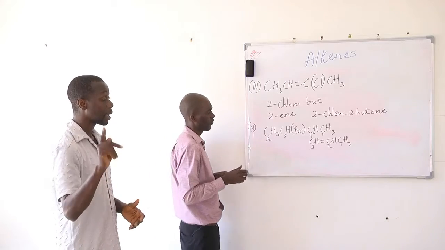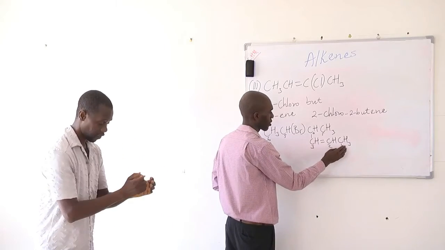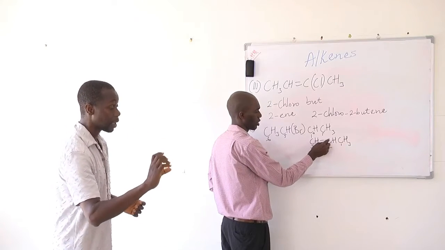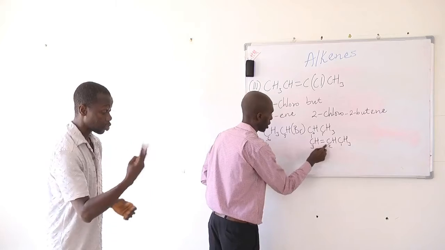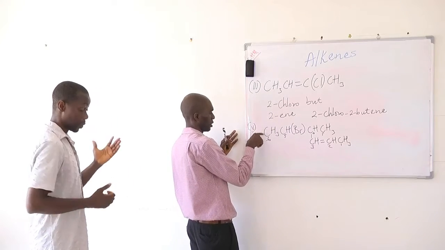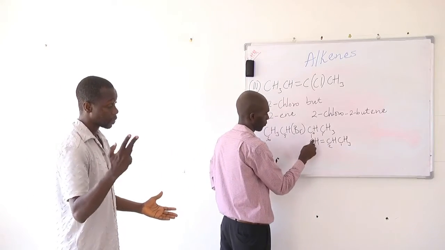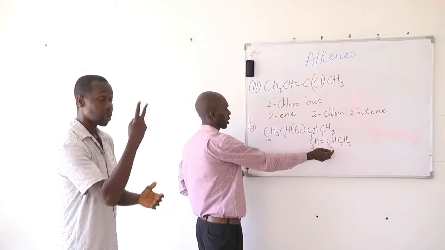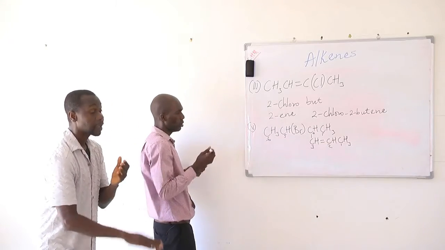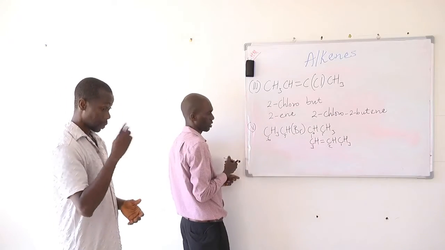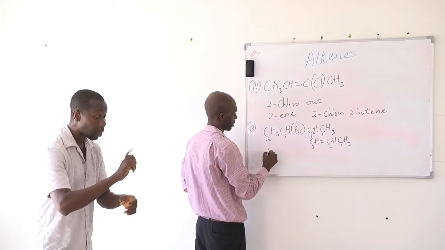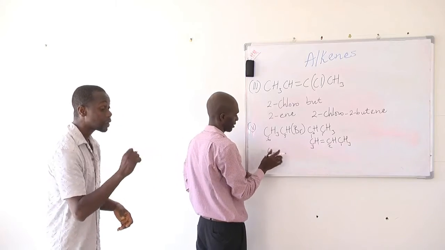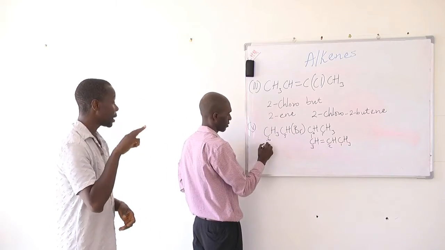And then to give the lowest number to the functional group, if we start counting from down here, the first carbon that has the double bond is carbon number 2. And if we count from our left, 1, 2, 3, 4, the first carbon that has the double bond is carbon number 4. So 2 is lower than 4. So we count from down there. Okay. So let's first identify the longest chain. The longest chain is made up of 6 carbons. So we write 6. And then the prefix for 6 is hex. So instead of writing 6, we write hex.